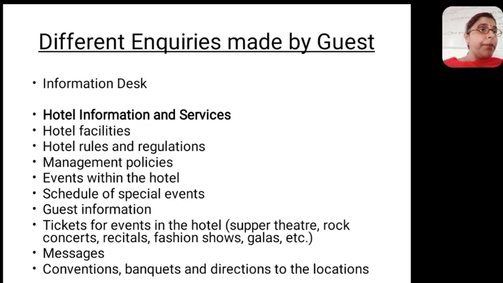Front office should be immediately ready with the answer: sir, it is going on in the first floor. You will go straight and then turn right, and you will find hall number 1. Whatever the hall names are, in hotels the banquet halls are given names. So you should be knowing in which banquet hall what party is going on, what is the name of the banquet hall, and where it is located, on 5th floor, or how you will reach that banquet hall. You should be giving the full information to the visitor or to the guest, whosoever asks about the event or about the parties or banquets.